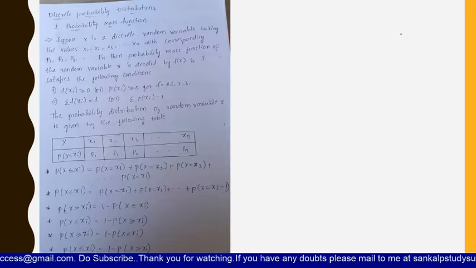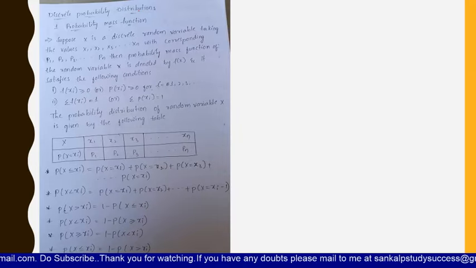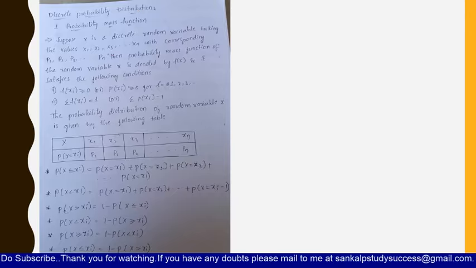Now let's see in detail discrete probability distributions. We are going to see what are discrete probability distributions and what are continuous probability distributions. So here the first one is the probability mass function.